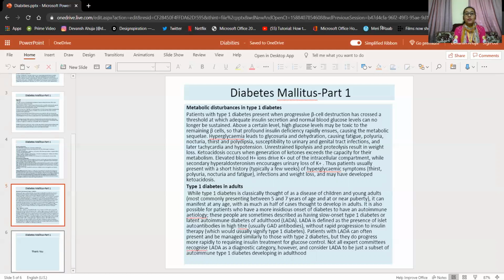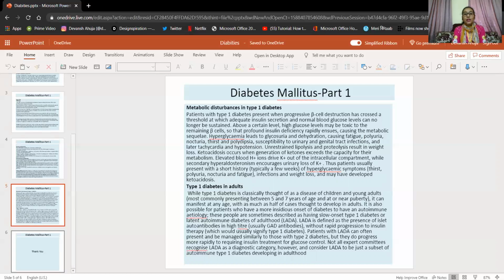It is also possible for patients who have a more insidious onset of diabetes to have an autoimmune etiology. So these people are sometimes described as having slow onset type 1 diabetes or latent autoimmune diabetes of adulthood. That's called LADA. LADA is defined as the presence of islet autoantibodies in higher titer without rapid progression to insulin therapy.